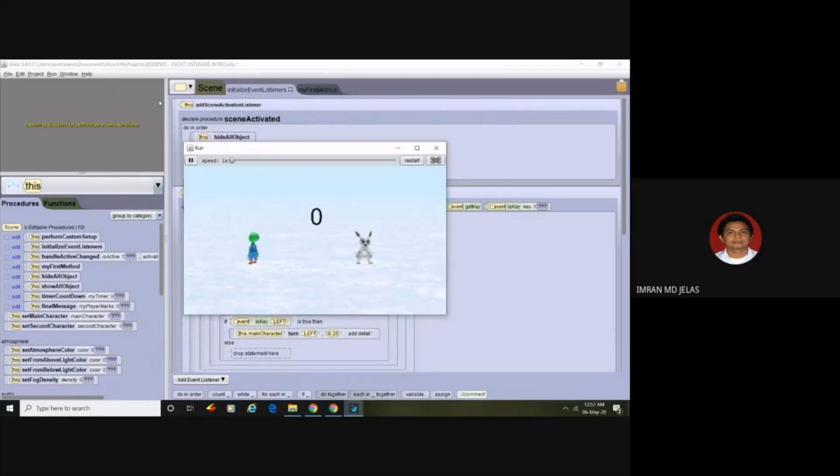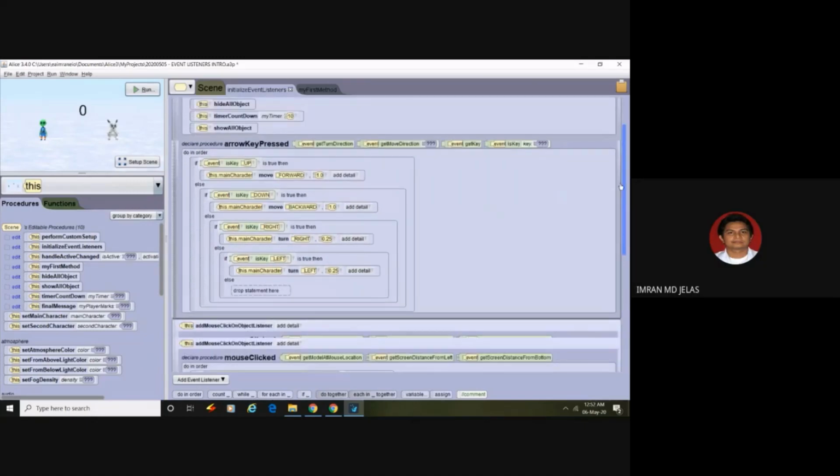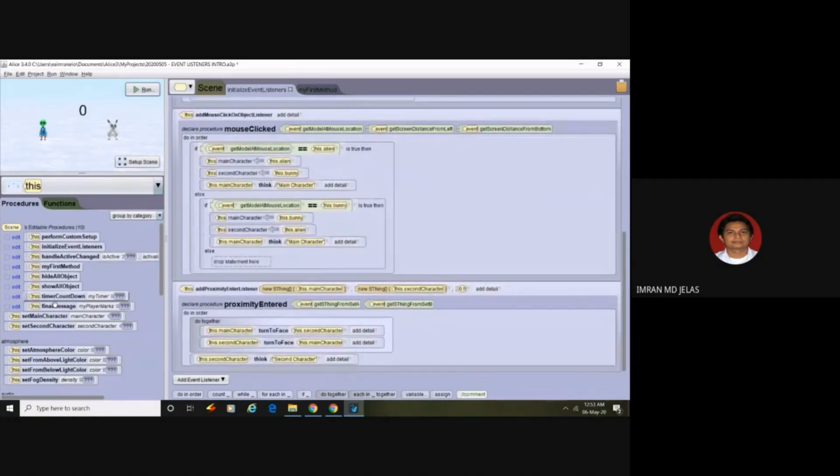We can control our main character. And let's try to change our main character to the bunny. Now bunny is walking towards the area and starts the page. Nice, everything's there. So now we want the second character to start to ask questions whenever they are close to each other. For that, we don't need this first method here. We can simply delete this one and move my first method to here.